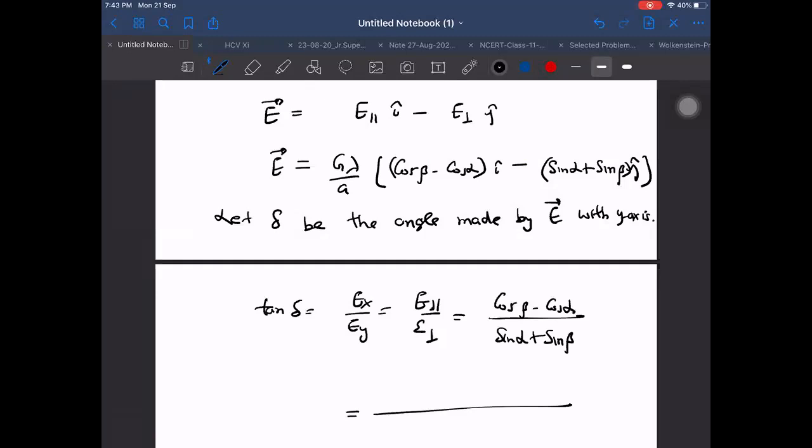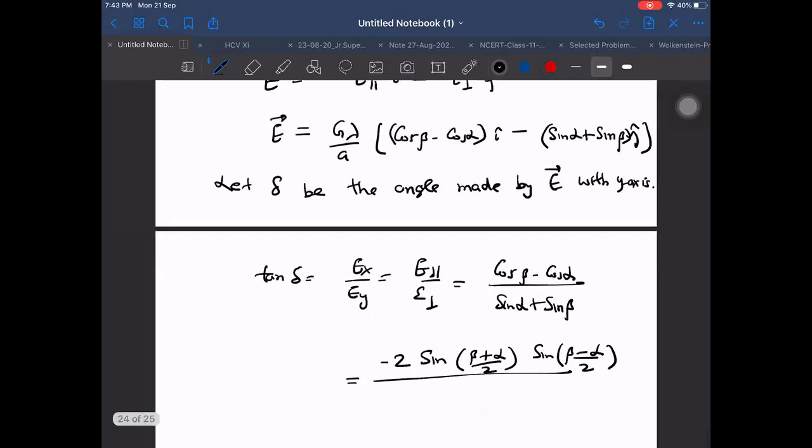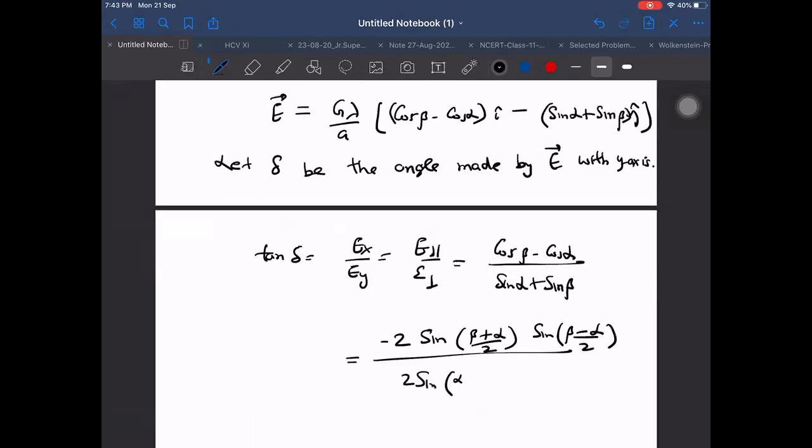Numerator: minus 2 into sin of (beta plus alpha) by 2 into sin of (beta minus alpha) by 2. Denominator: 2 into sin of (alpha plus beta) by 2 into cos of (alpha minus beta) by 2.